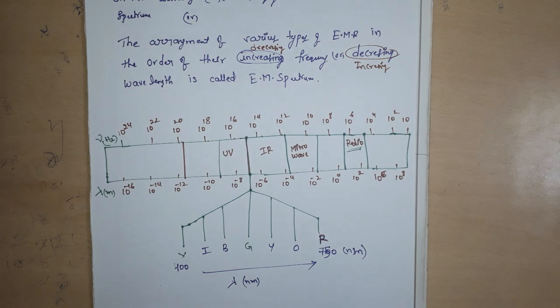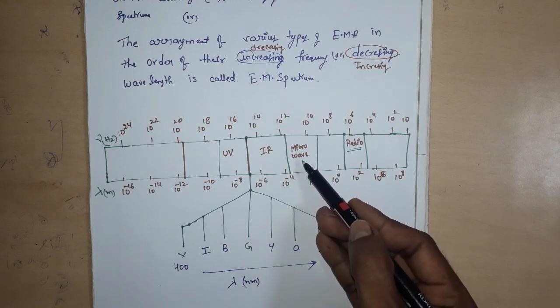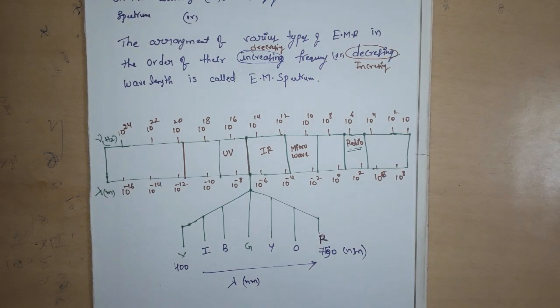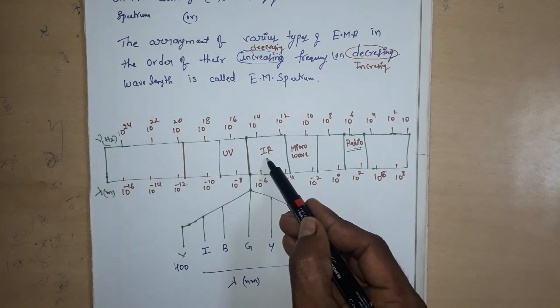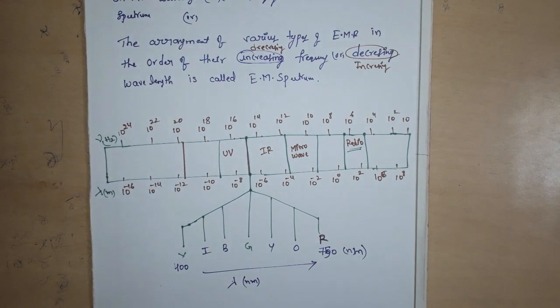Next one, microwave region, around 10 to the power 10 Hz, used for radar. Next, infrared region, around 10 to the power 13, simply IR, used for heating.